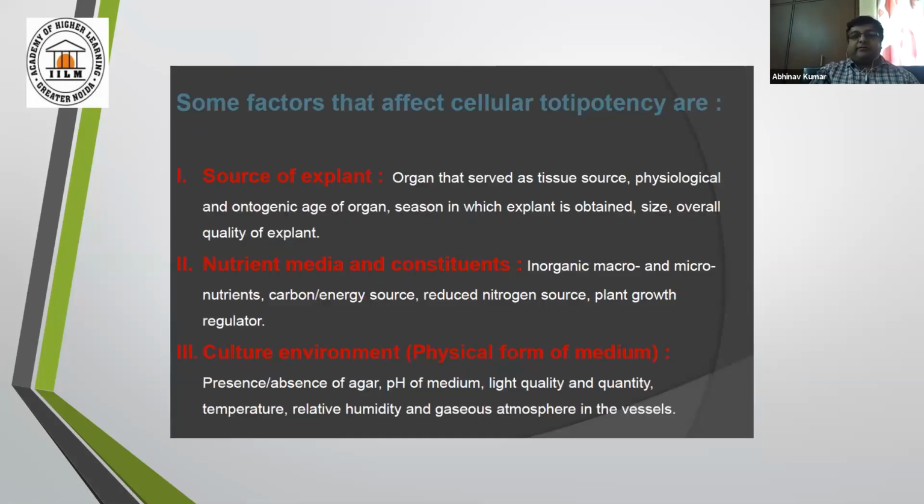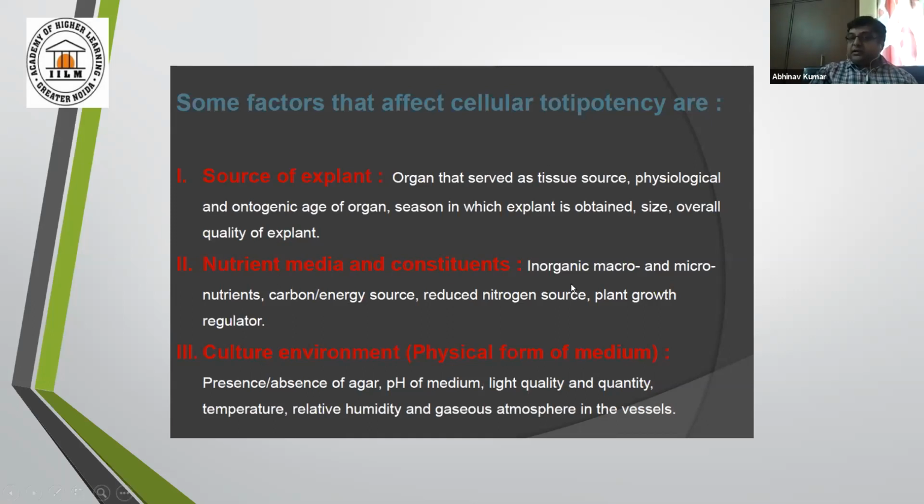And there are some factors which actually affect the cellular totipotency. There are several factors, but I've chosen 3 or 4 of them. Source of explant is one of the major factors which affects totipotency. Fine. Organ that serves as tissue source, physiological and ontogenic age of organ, season in which explant is obtained, its size, and I am talking about the overall quality of the explant, which affects the cellular totipotency.